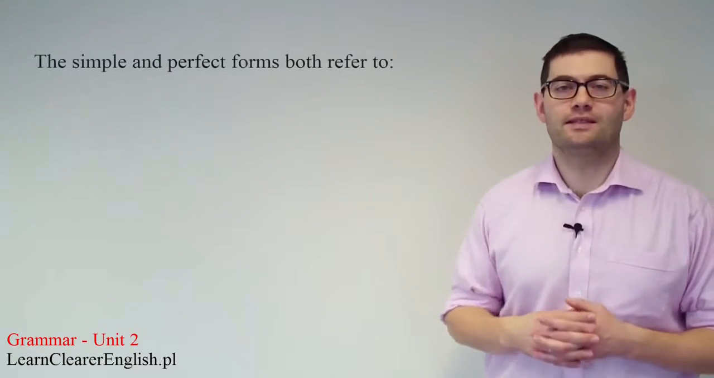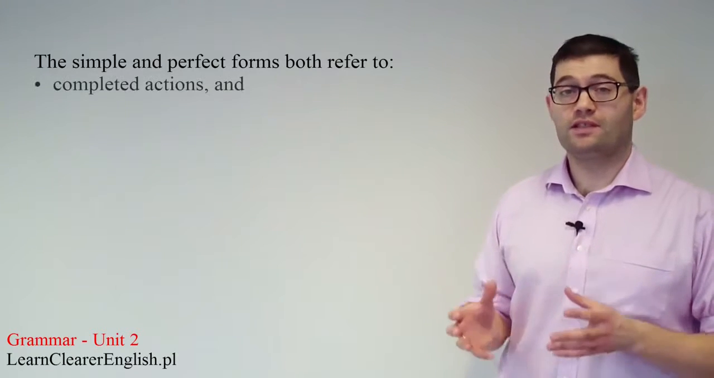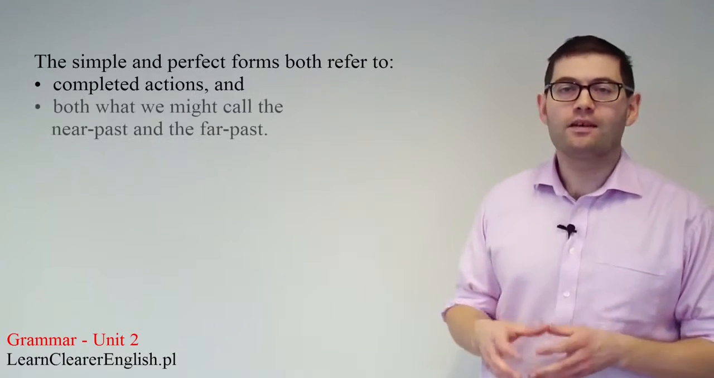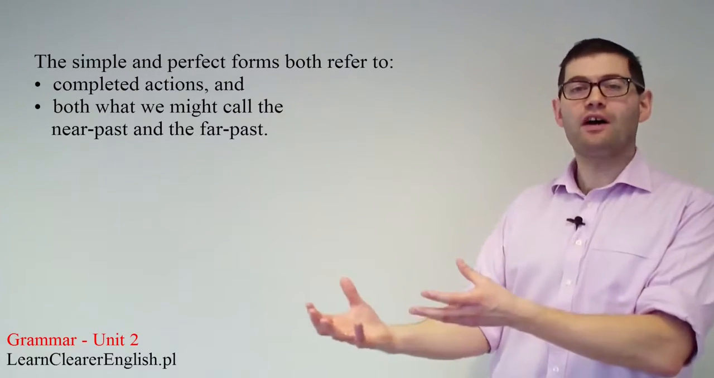Hello. In this second lesson, we're going to have a look at the differences between the simple and perfect forms. Before we start thinking about the differences, let's talk about the similarities. The simple and perfect forms both refer to completed actions and refer to both what we might call the near past and the far past.